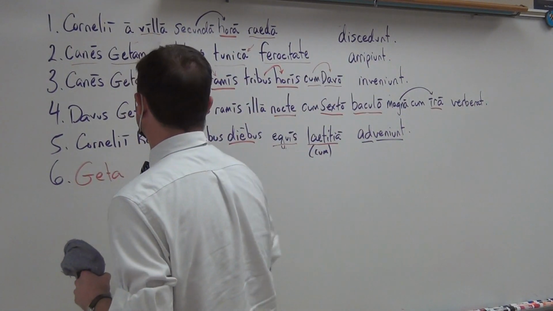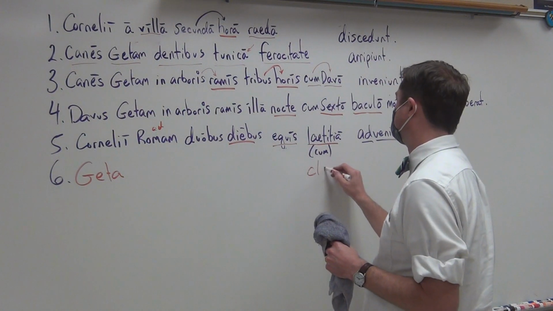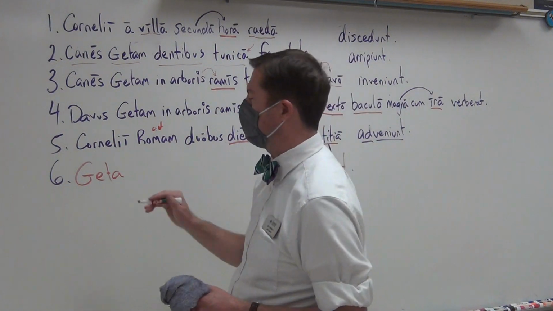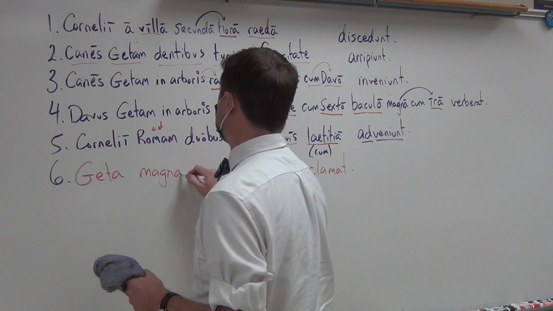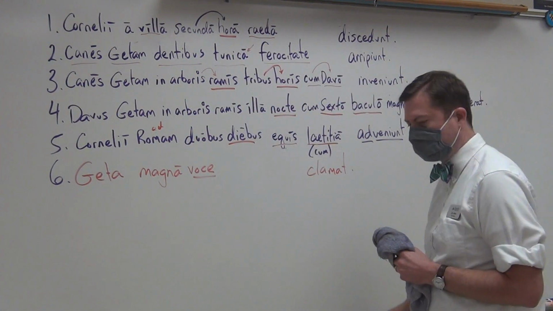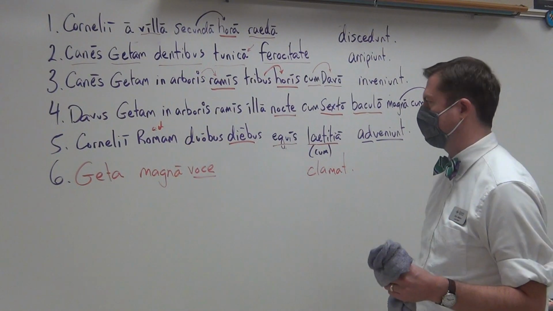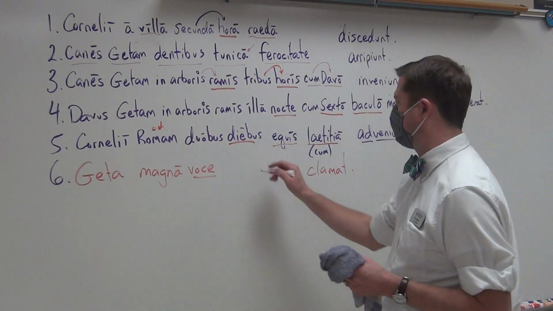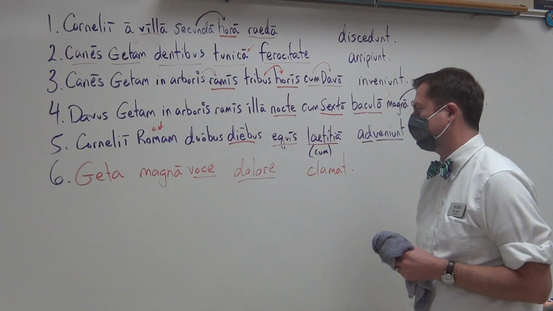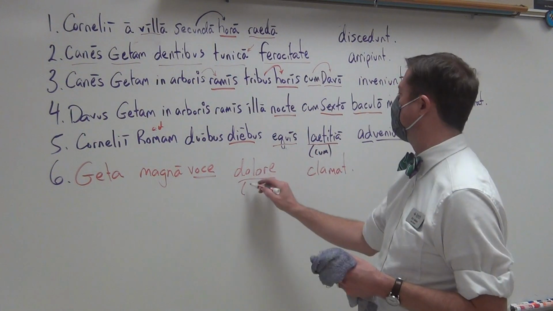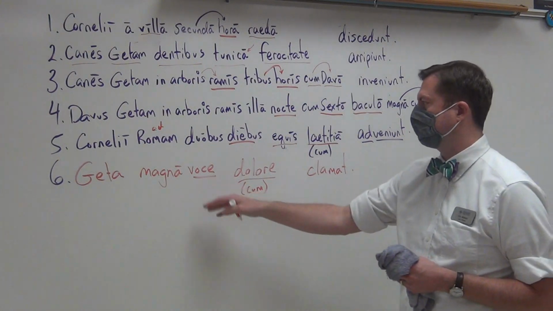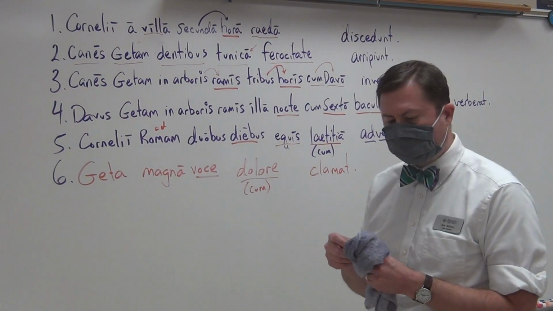And of course, we could add one more sentence. We all know that Geta, after this beating, clamat. He yells out. He shouts out. Oh, in what manner? Magna voce. A voice is an abstract quality. In a loud voice does he, of course, shout out. And let's put another manner in there. He shouts out dolore. This is the word for pain or grief. And again, with the ablative of manner, it's optional to have the cum. With pain does Geta shout in a loud voice after this beating. So those are the uses of the ablative.